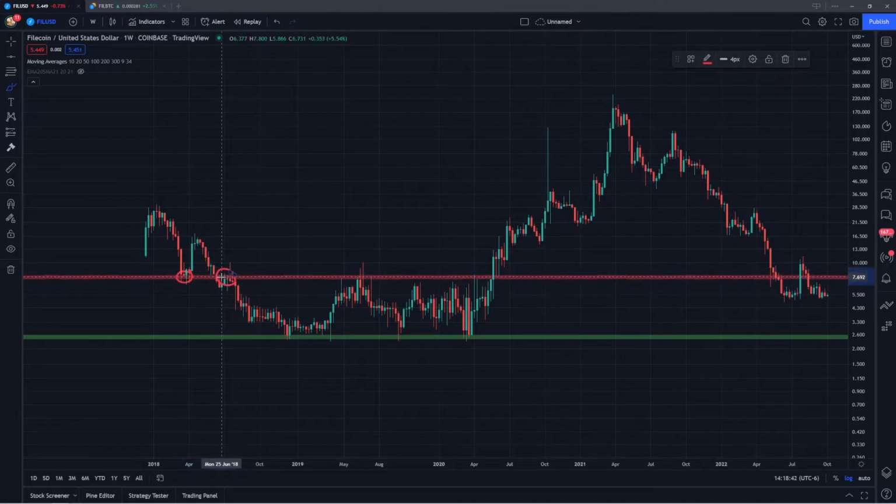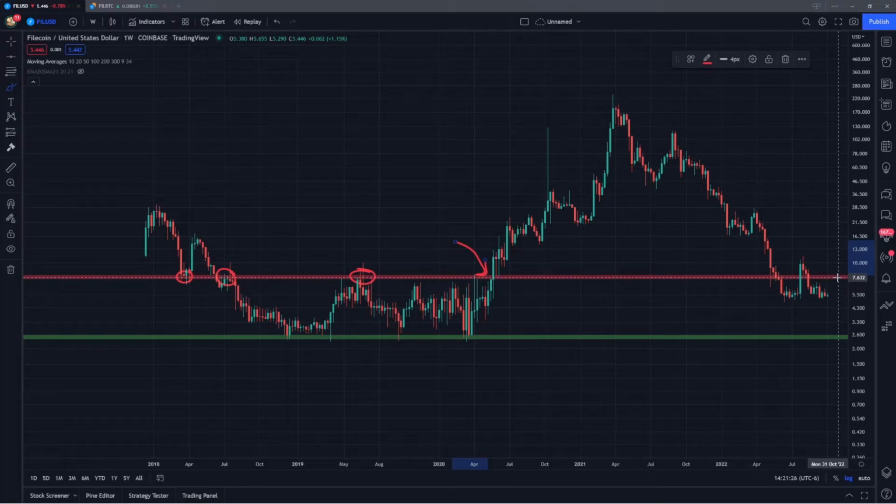Now this was the range high of this longer term area of consolidation throughout 2018 and 2019. And notice how Filecoin basically oscillated from the range high to the range low. And you can see that pattern happen several times over. And once Filecoin was actually able to start breaking above this resistance right here in 2020, that's when the bull market really started to kick off. That's when Filecoin really started to move up into this new all-time high. So this is a very important level, and Filecoin as of recently has broken back down into this range and lost this very key level of support.